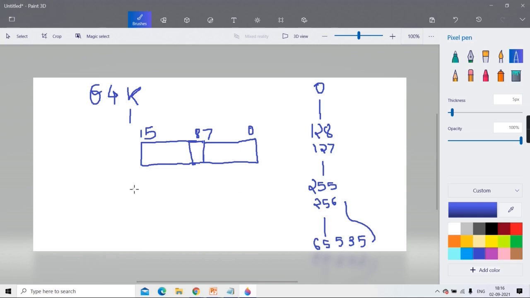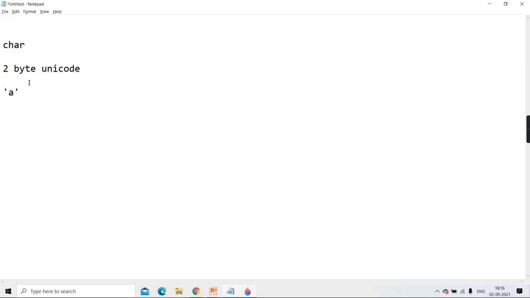Getting? So I hope it is clear to you guys that any character which is enclosed in a single quote is called a character literal.